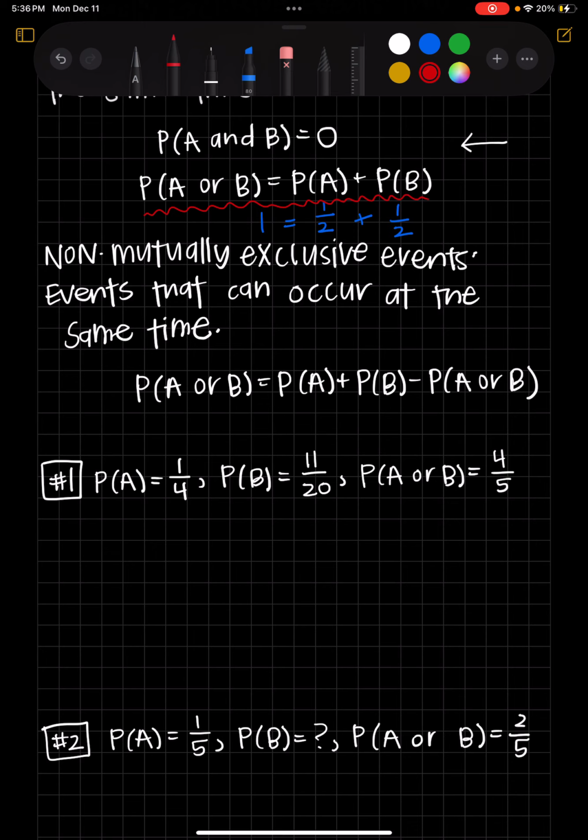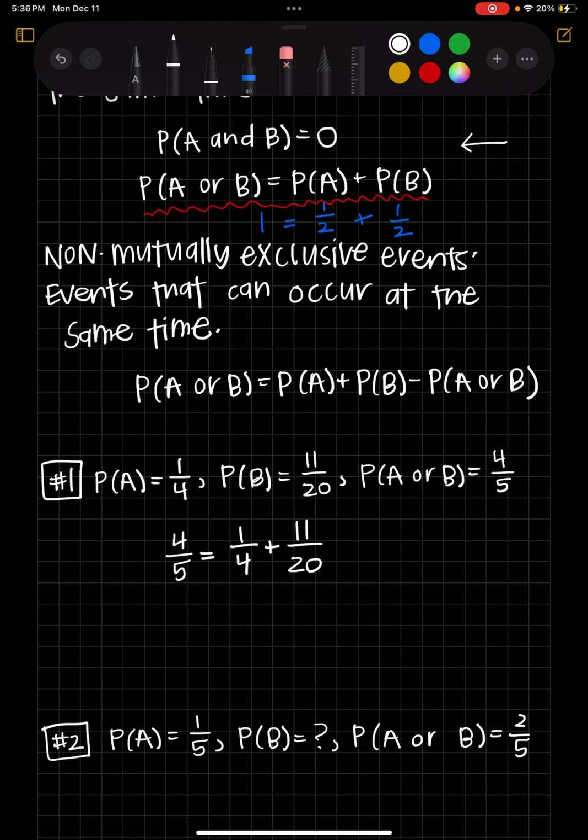If the equation doesn't make sense, or if the left side is not equal to the right side, then they would be considered non-mutually exclusive. So let's start with probability of A or B, which they tell me is 4/5, is equal to the probability of A, which is 1/4, plus the probability of B, which is 11/20. So now what we need to do is figure out if the left side is equal to the right side.